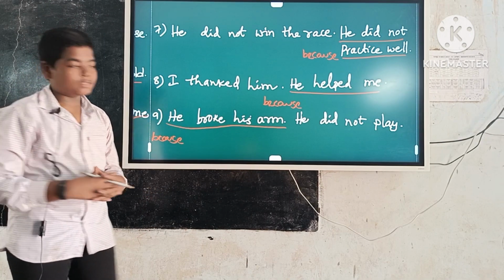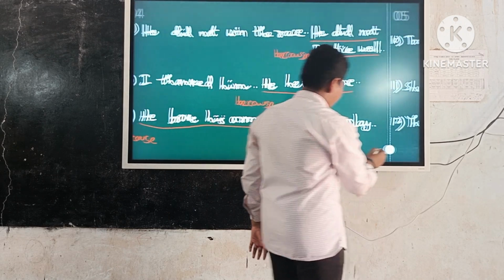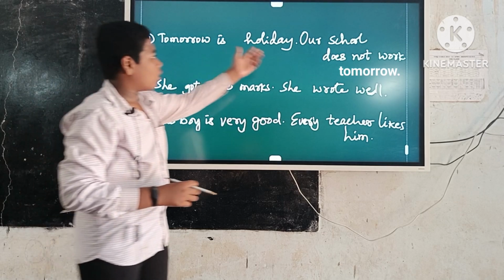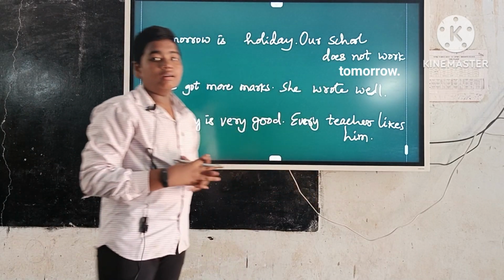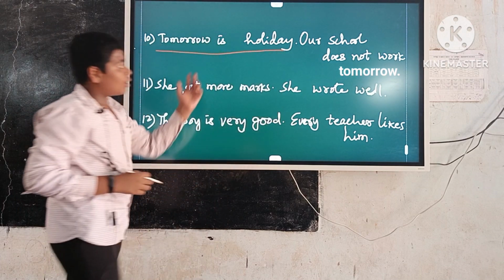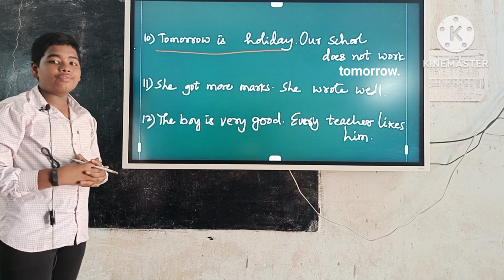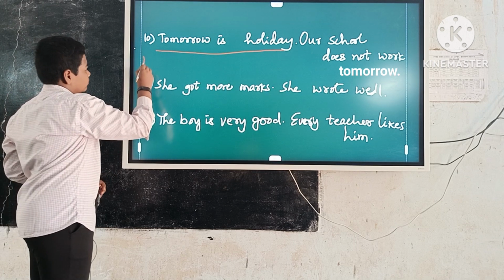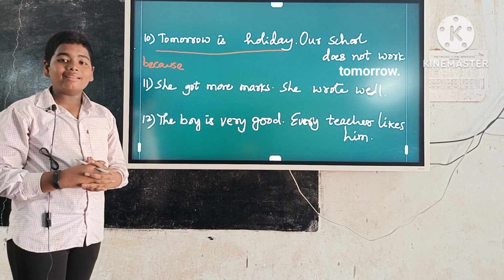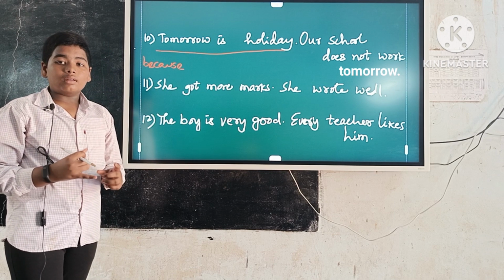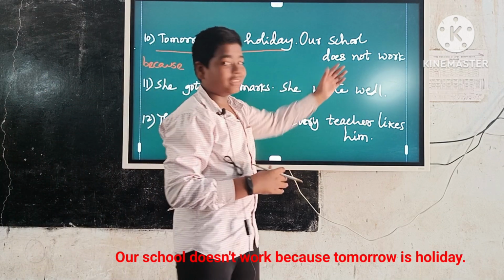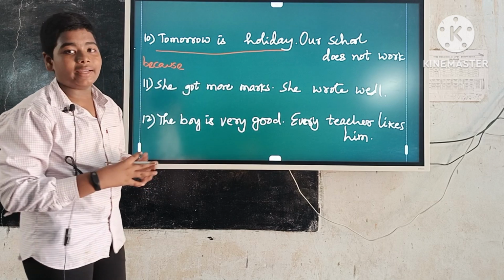Now some more examples. Example number 10. Tomorrow is holiday. Our school does not work. Here cause is tomorrow is holiday. Keep the because before the cause sentence. Write the answer in the form of result plus because plus cause. So the answer is our school does not work because tomorrow is holiday.